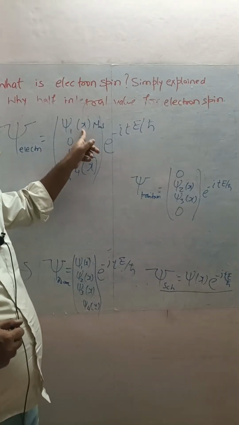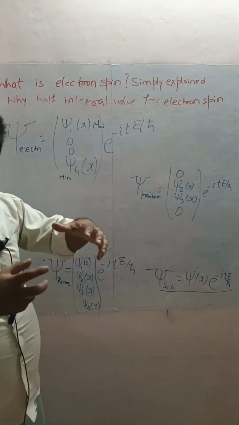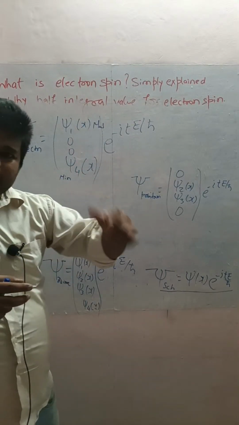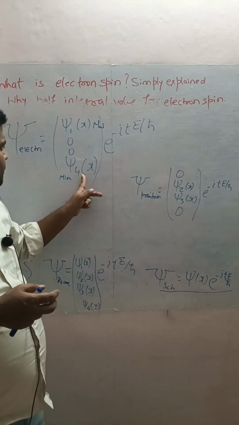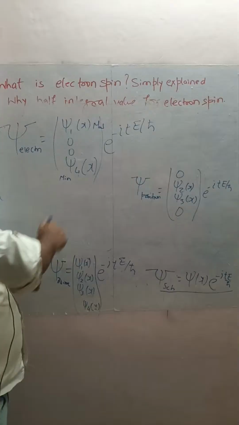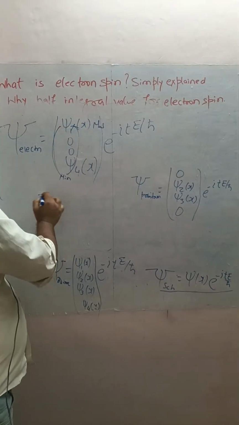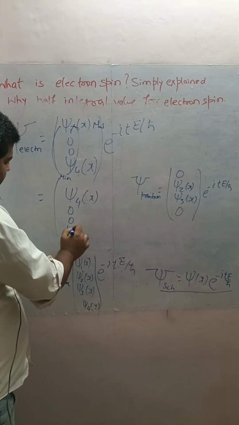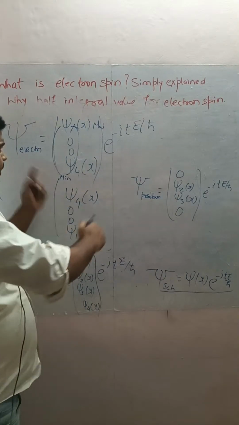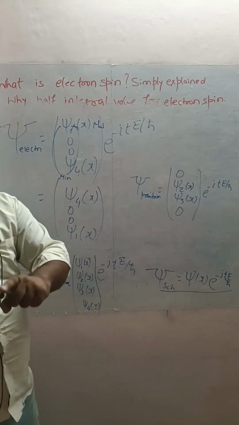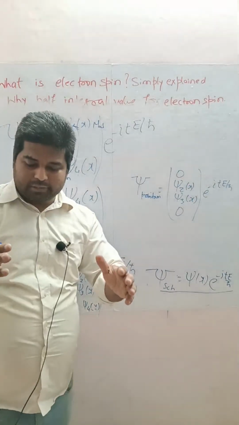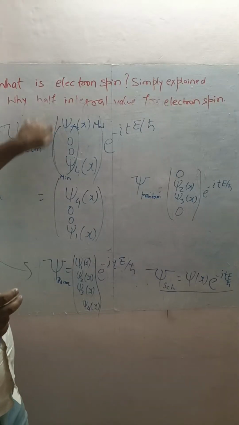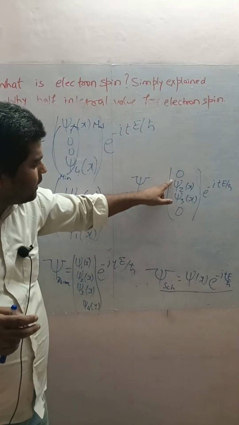In these two, one is major, meaning a bigger wave, and there is a smaller wave, and they are orthogonal to each other. This is like a longitudinal wave pattern and this is transverse to it. This is smaller. Remember, if they switch their position, that is a spin mathematically. According to Dirac's matter wave function, if they switch their position from here to here, this is the matter wave function.